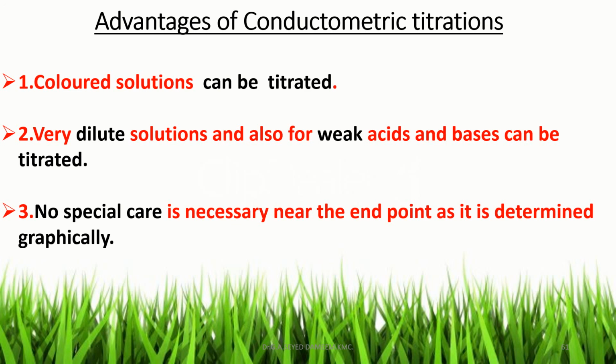Now, what are the advantages of conductometric titrations? One advantage is that colored solutions can be titrated. Here there is no indicator and no color change. The second advantage is that very dilute solutions and also very weak acids and bases can be titrated. And the third is that no special care is necessary near the endpoint, because the endpoint is determined from the graph itself. These are the advantages of conductometric titrations.